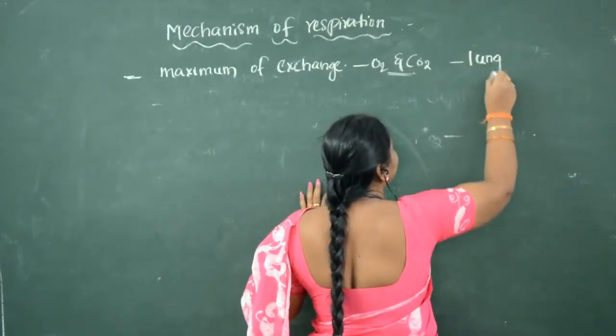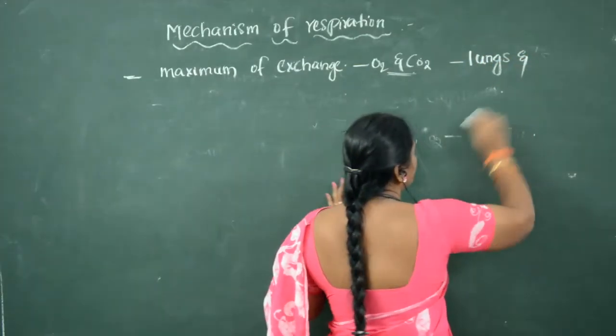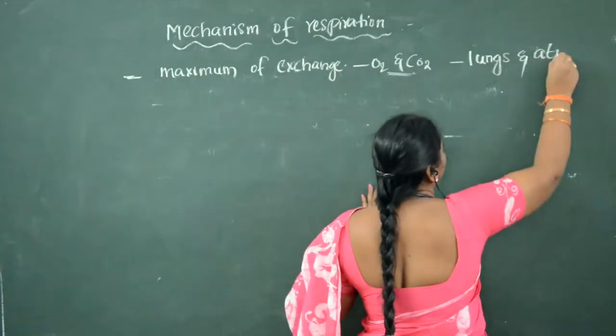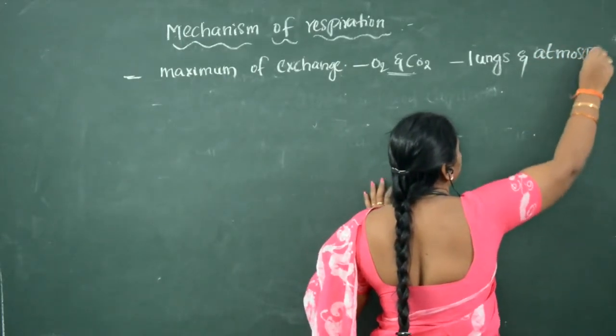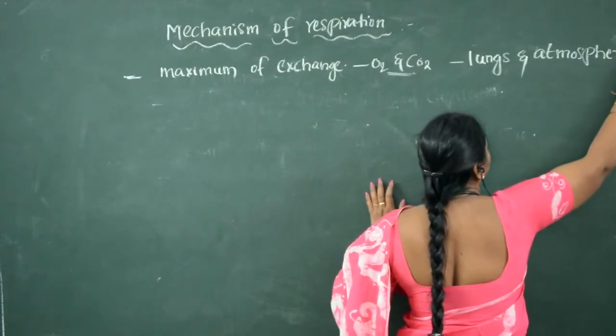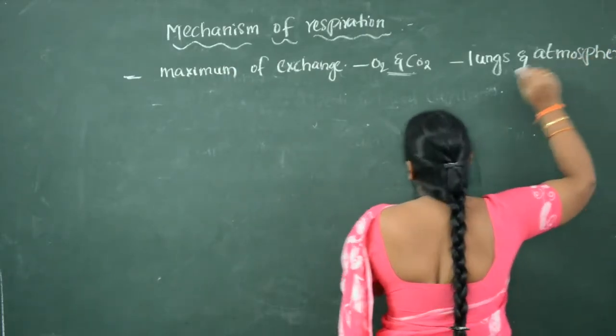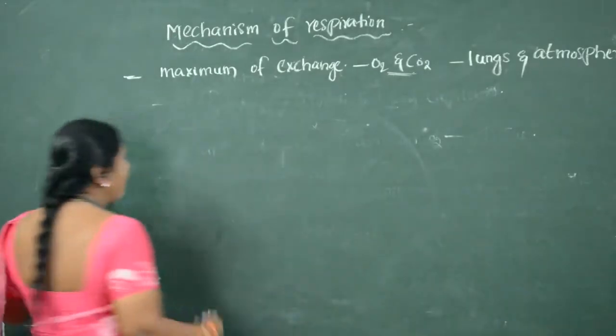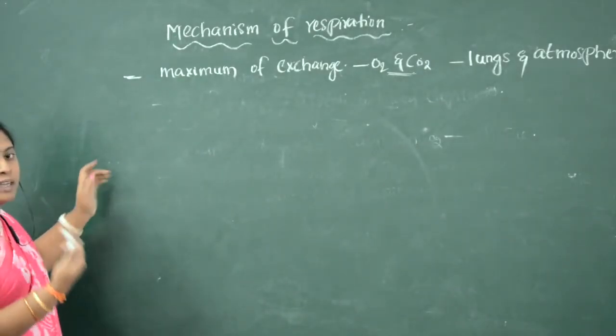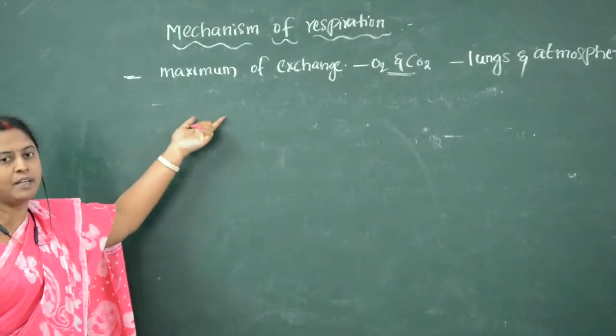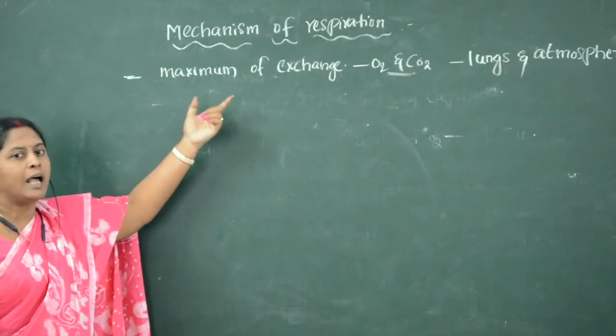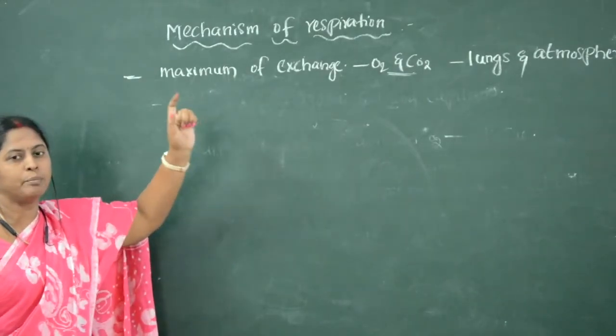Between lungs and atmospheric air. Maximum amount of gaseous exchange between lungs and atmospheric air is called breathing.